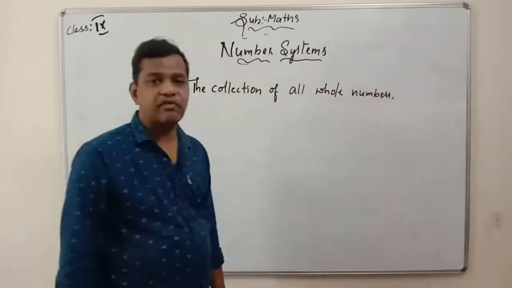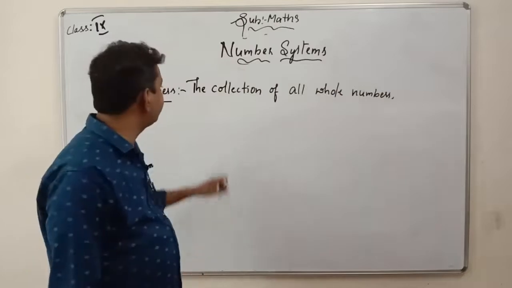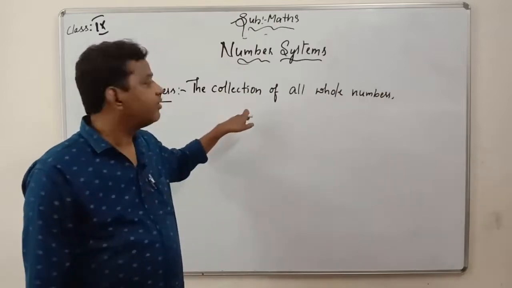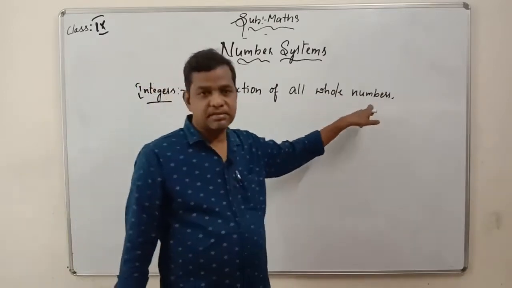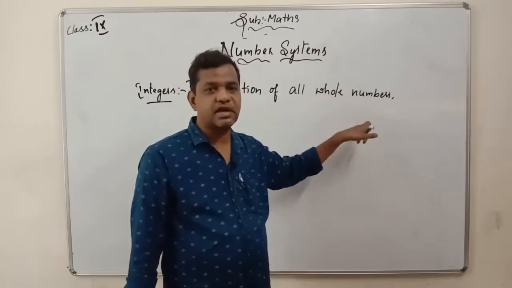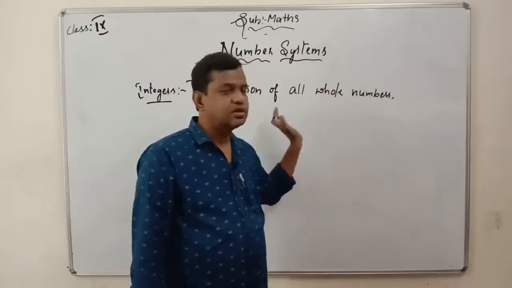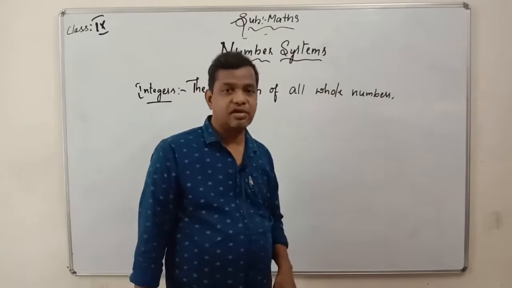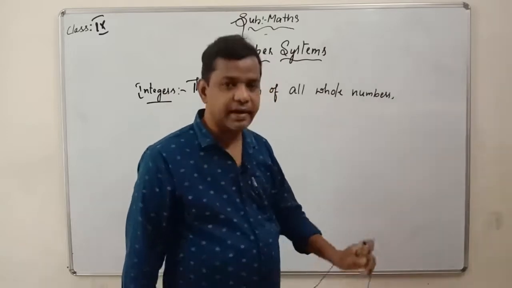You should be very careful while writing integers. The definition I am giving is the collection of all whole numbers. Whole numbers in the sense the numbers which start from 0. If you remove 0, then you will get natural numbers also. So whole numbers also include natural numbers.